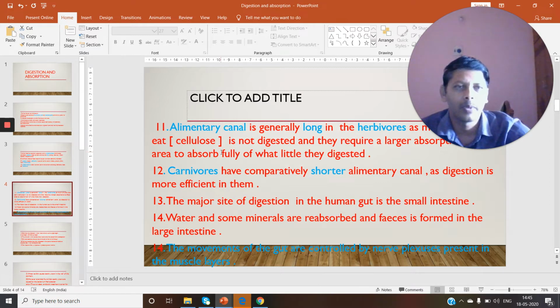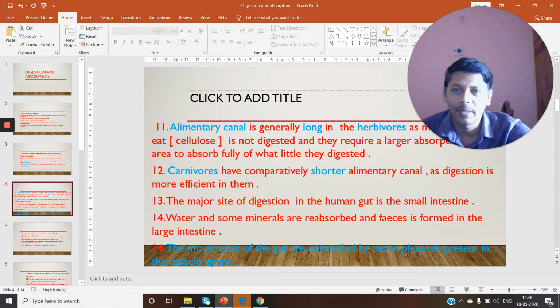Only a small amount of the food that they eat can be digested. And for that little amount of food that they digest, they require a larger absorptive area. That's why herbivores have a very long alimentary canal as compared to carnivores. The advantage of having a long alimentary canal is that it increases the surface area for absorption.